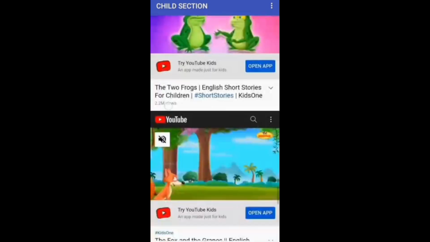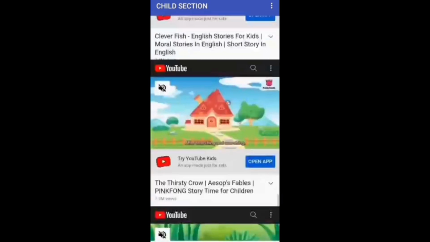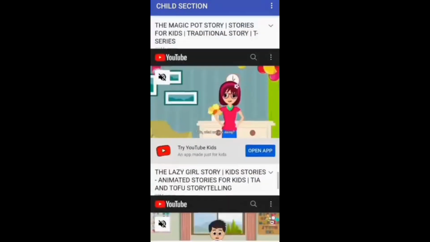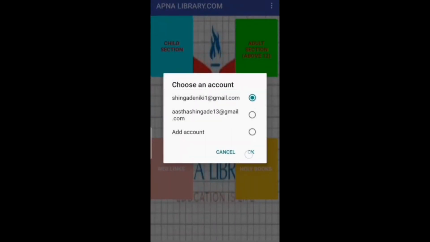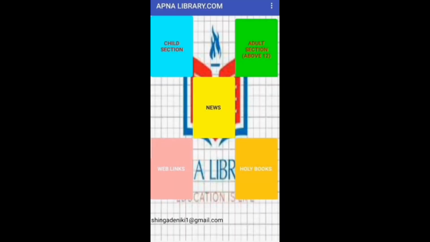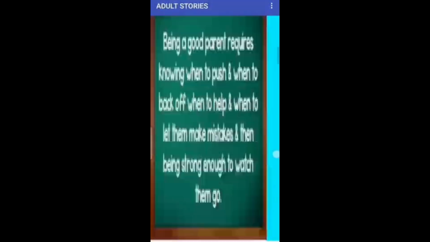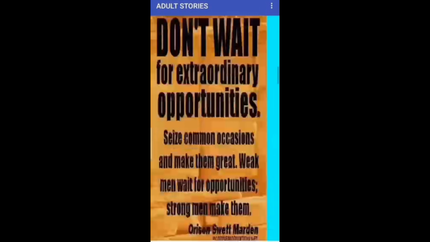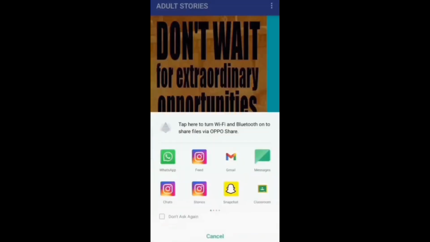So you can see there are many stories. In short, there is enough material to keep a child occupied for a vacation. Secondly, there is an adult section. In this section, there are quotes which can be read or can be shared. If we have to share, again the same process: click on the image we want to share, and then it will easily share.